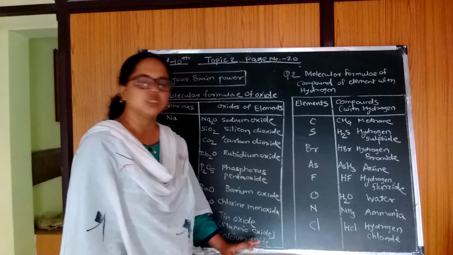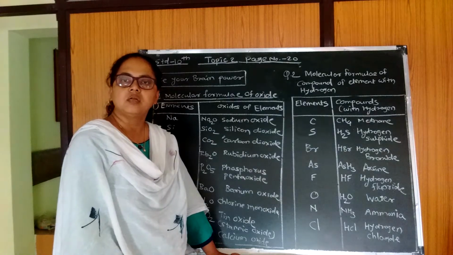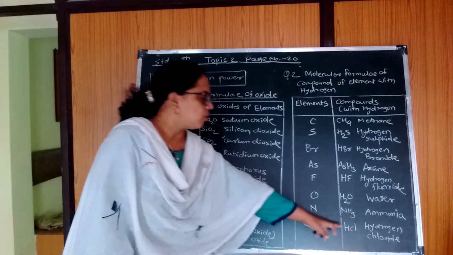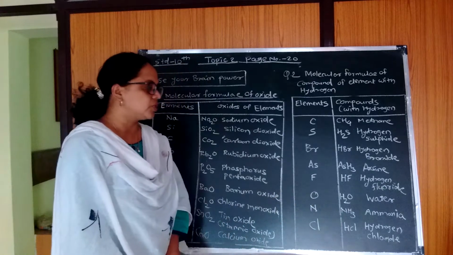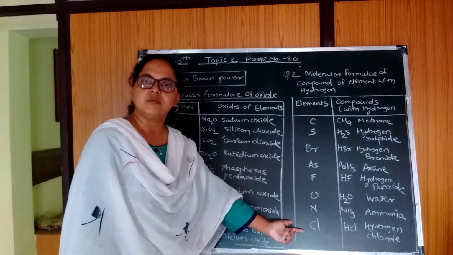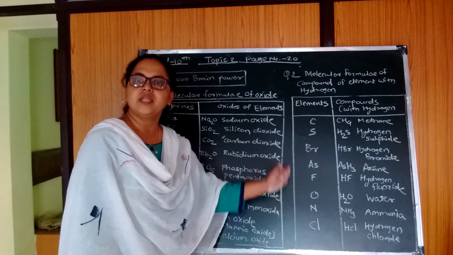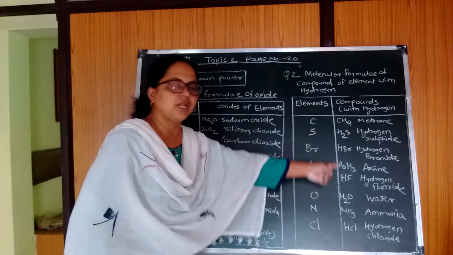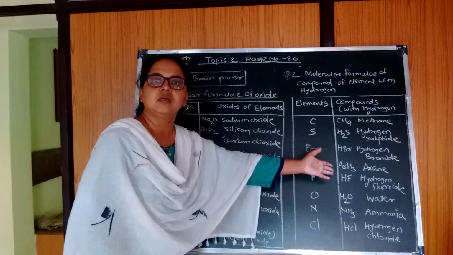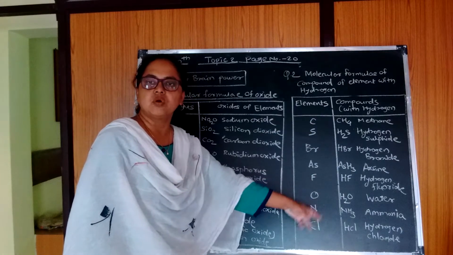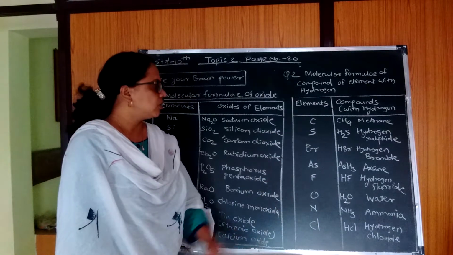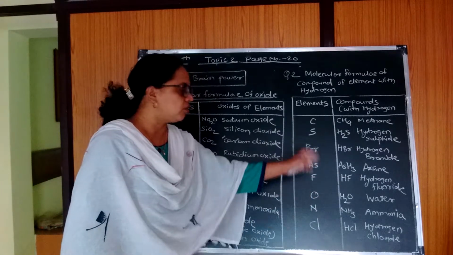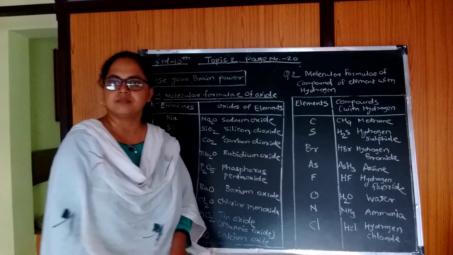Chlorine combines with hydrogen to form hydrogen chloride, or you can also say hydrochloric acid. These are the compounds formed by the elements when they combine with hydrogen, that is, they form hydrides. I have written the molecular formulas and names of the hydrides in this table. You have to write this and practice it, so you will know that F combines with hydrogen to form HF. This molecular formula you have to revise.